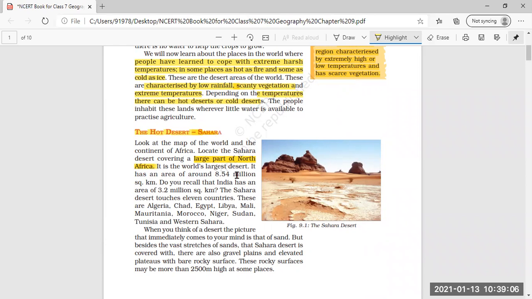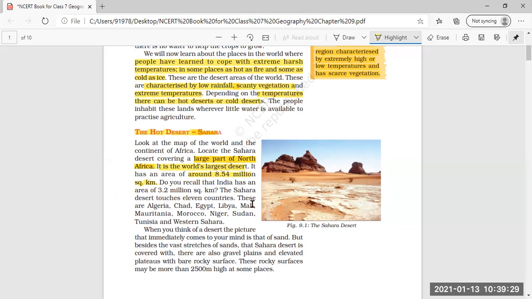It is the world's largest desert. So, which is the world's largest desert? It is the Sahara Desert. It has an area of around 8.54 million square kilometers. So what is the area covered by the Sahara Desert? It is around 8.54 million square kilometers.